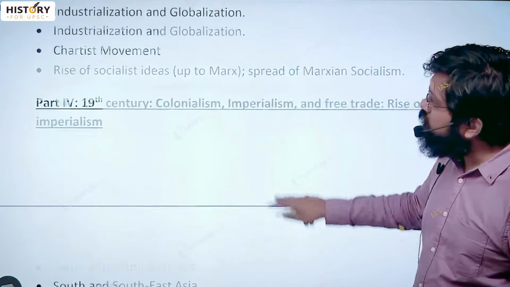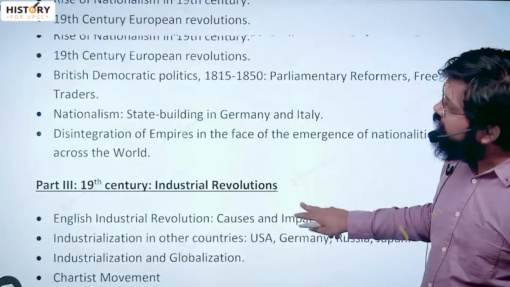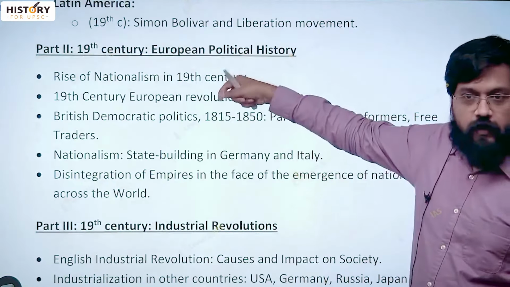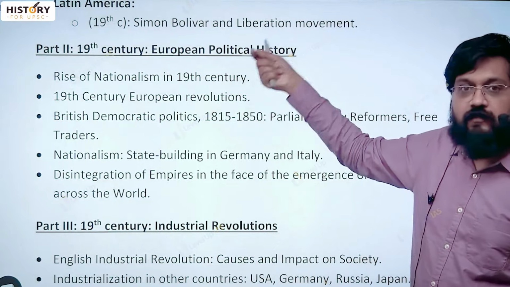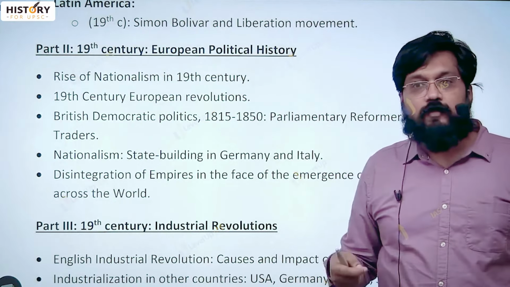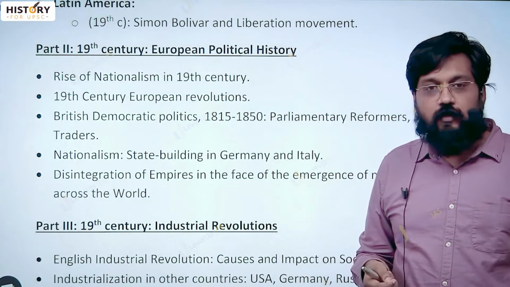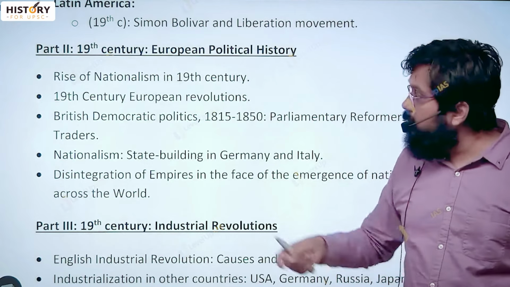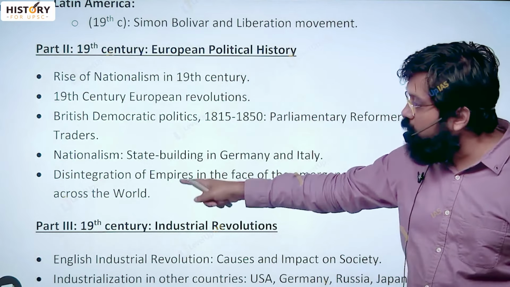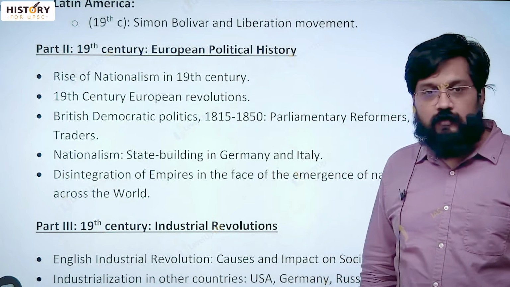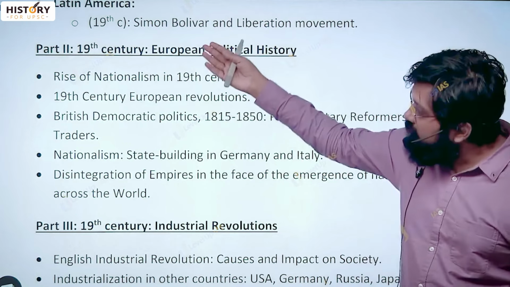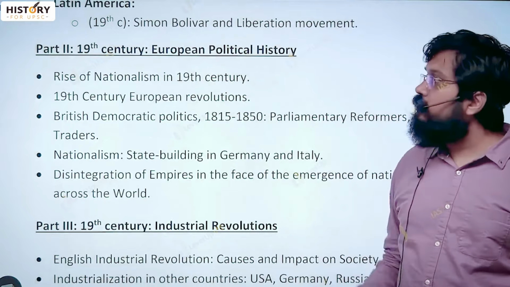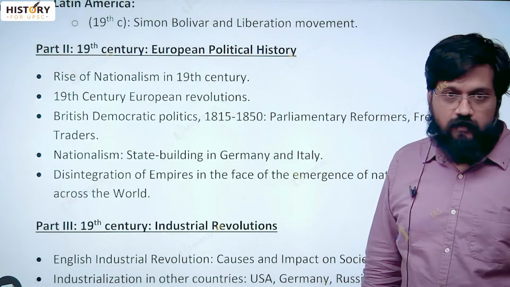We have to start from start to end. So we'll take one thread of 19th century in Europe. We'll start where the French Revolution ended. Napoleon was captured and Congress of Vienna started. From 1815, we'll move onwards till the beginning of World War I. तो एंटायर 19th century politically क्या हो रहा है यूरोप के अंदर, वो हमें देखना है.